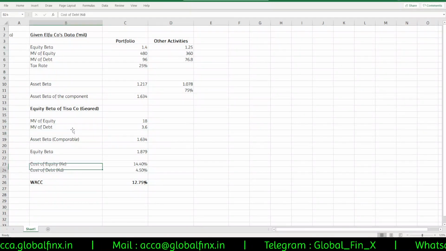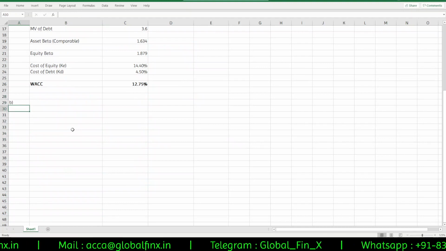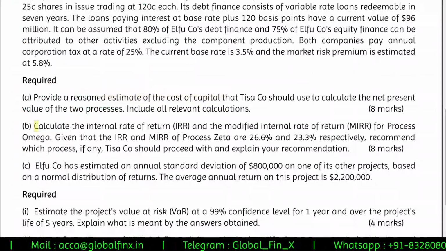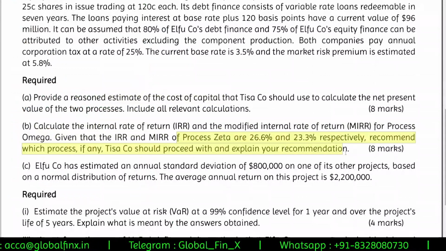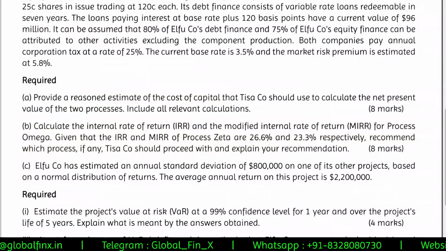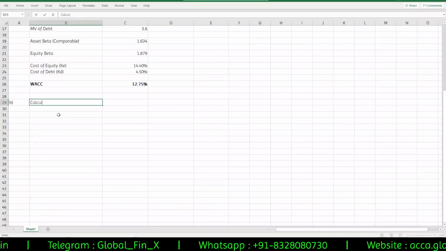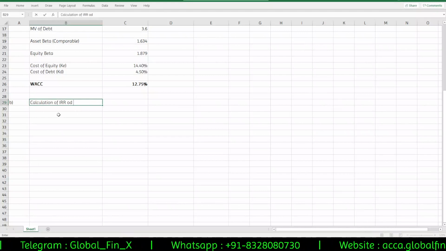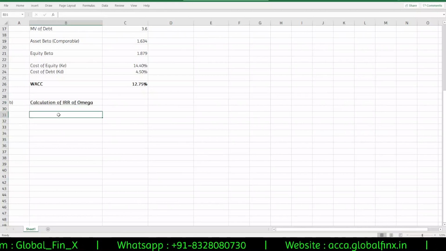Okay. Anyways, moving further. So what is the B part? Calculation of IRR and MIRR, right? If I'm not wrong. Calculate the IRR and MIRR of the process omega. Given that IRR and MIRR of process zeta are given, which process would you recommend and what is the explanation for your recommendation? So calculation of IRR of omega process. Okay, so first IRR, we know it's pretty straightforward.